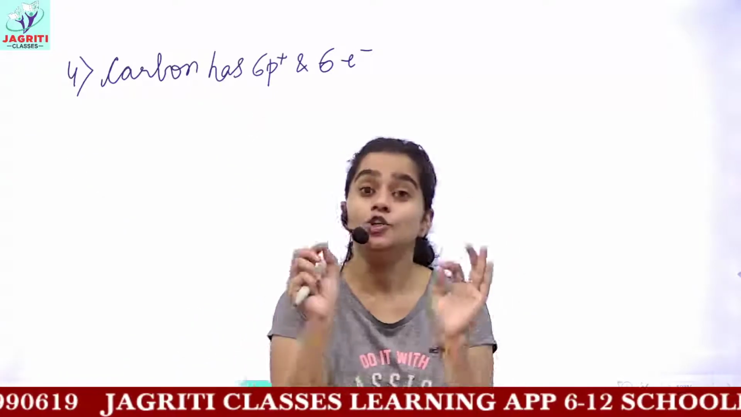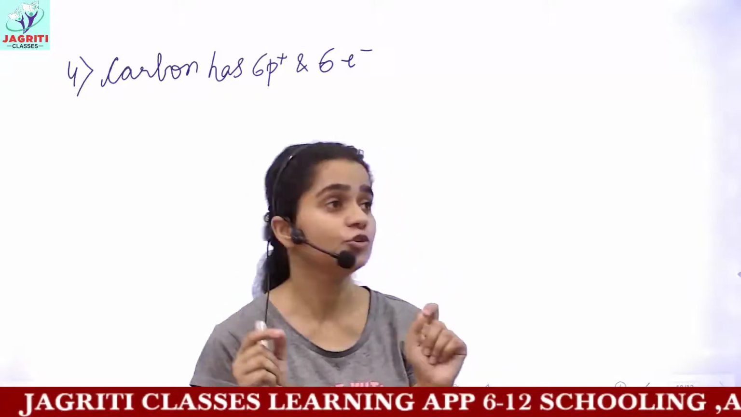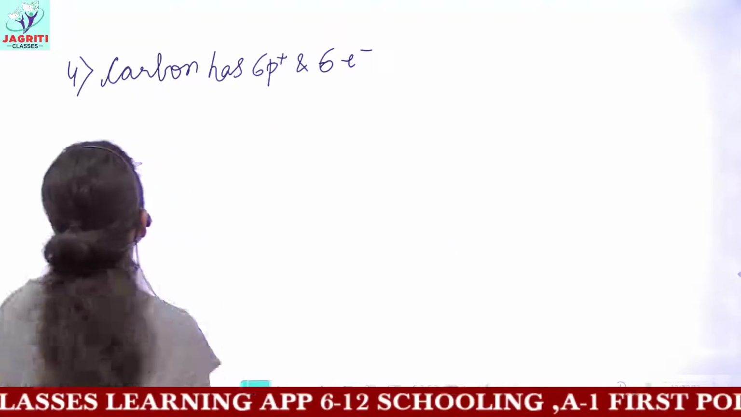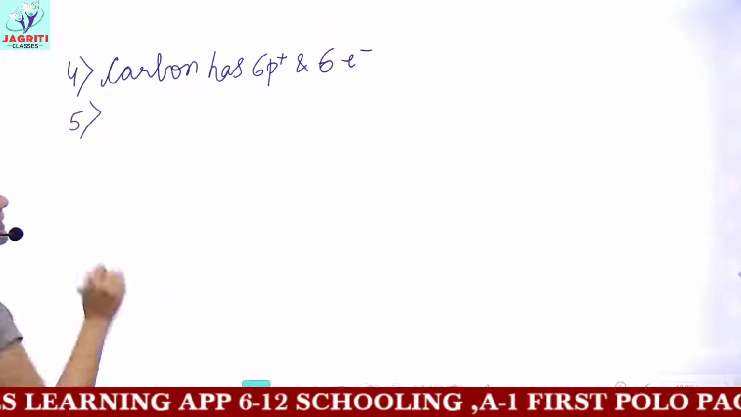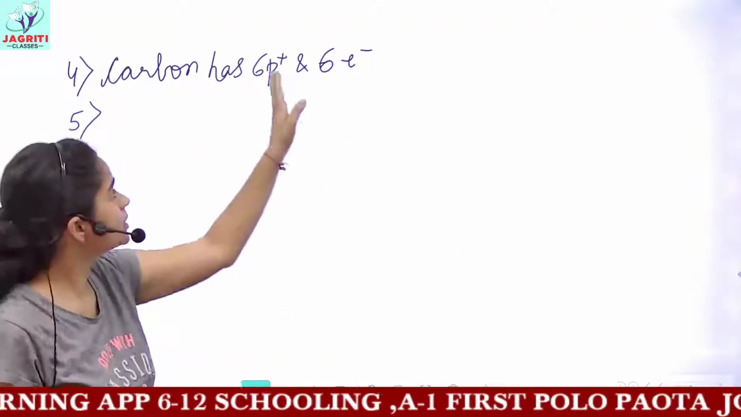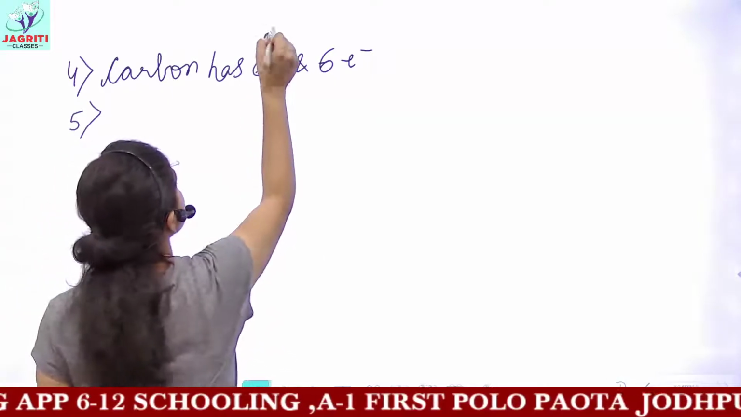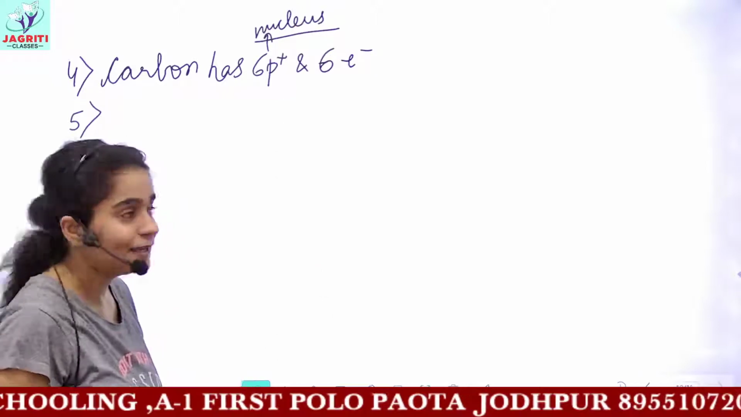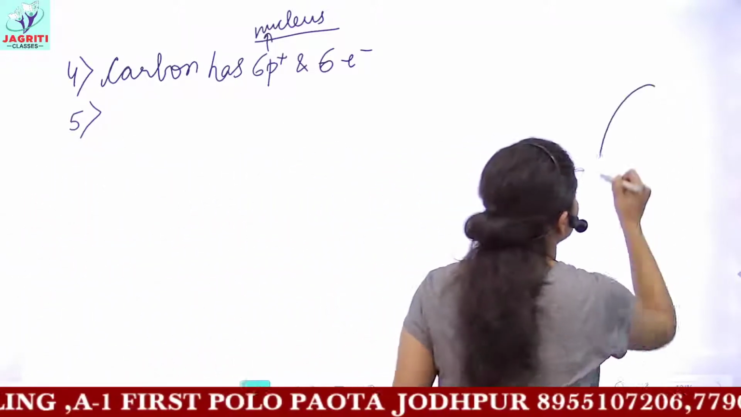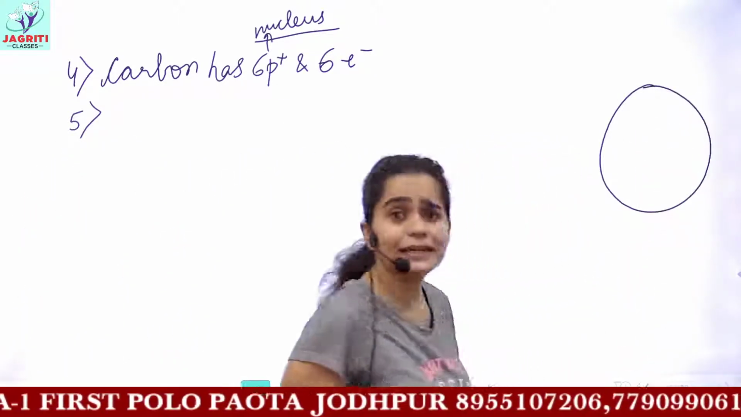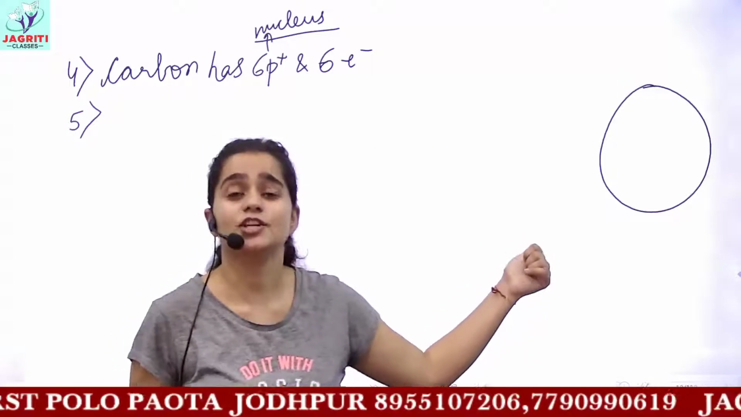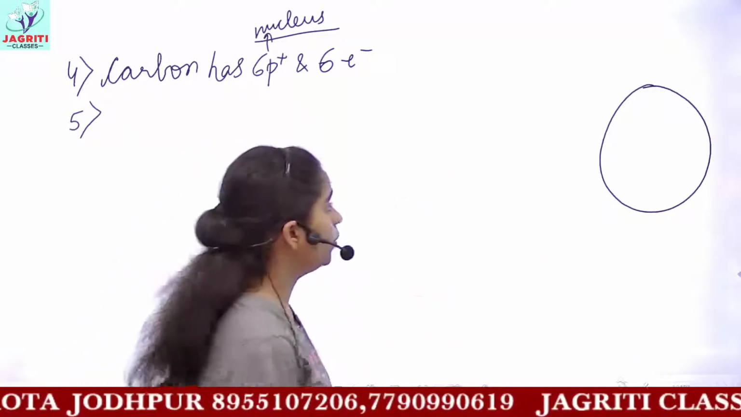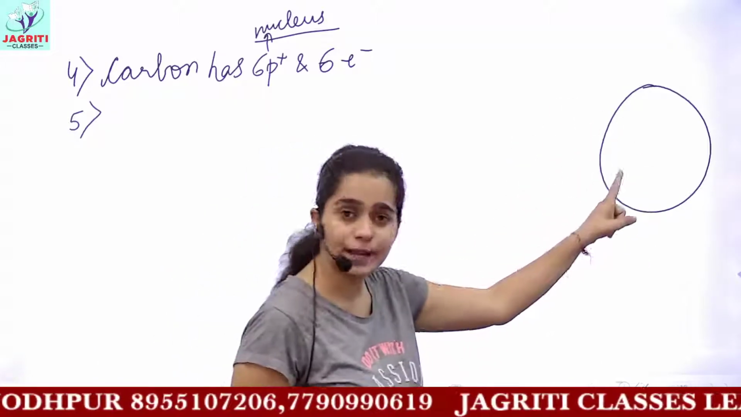As we know, usually, not always, but usually the number of protons is equal to the number of electrons. Now, where are these 6 protons present? These 6 protons will be present in the nucleus. You have done in class 9 the different models for explaining the structure, like the Rutherford model, Thomson's model, Bohr model. So what we get is that the atom is spherical in shape.